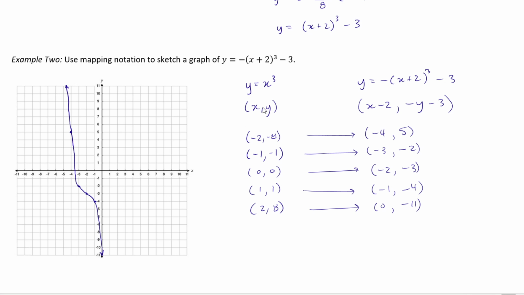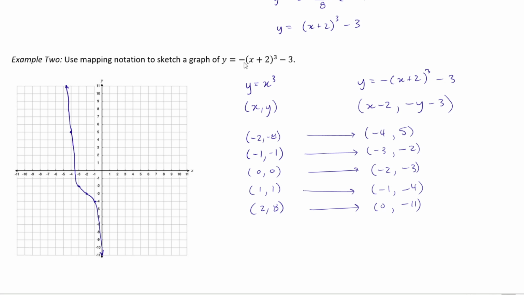Okay, so I've gone ahead and sketched the graph here, and again, it's not the best graph sketching. I think that's just a product of the tools that I'm using for my digital lesson delivery, but effectively this should make sense because we have a cubic function that has shifted left by 2 and down 3. And then it's also been reflected in the x-axis.